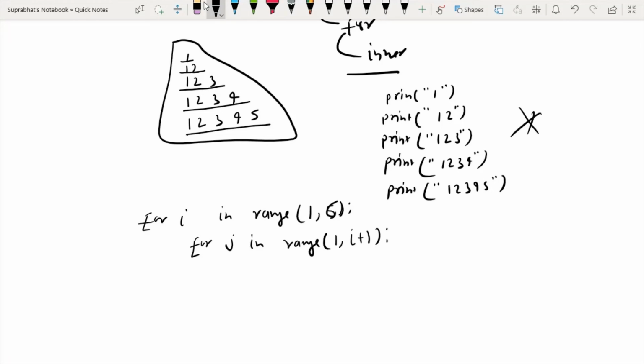Why I used this logic, I will tell you. And after that I will print j.